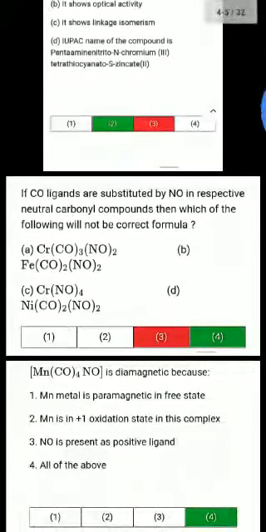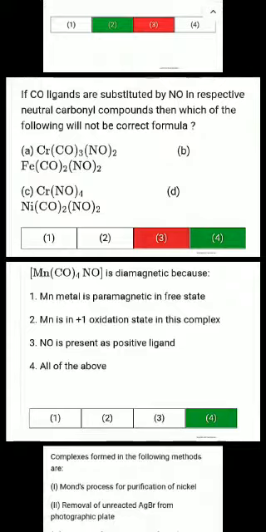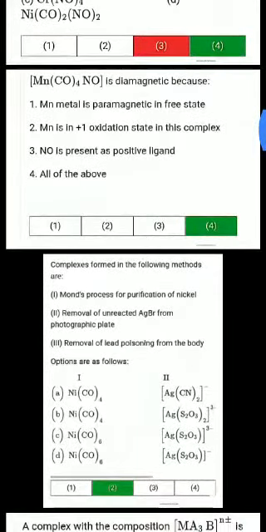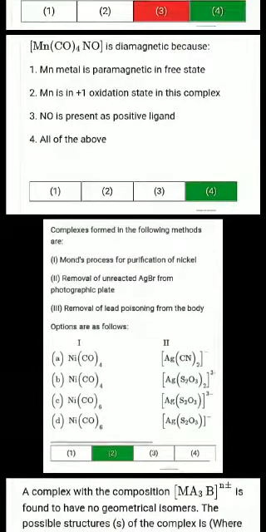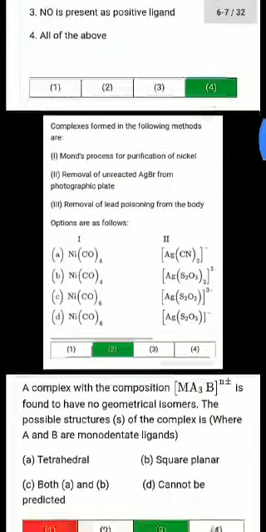B option, if CO ligands are substituted by NO in respective neutral carbonyl compound, then which of the following is not correct formula? So the option D, Ni(CO)2(NO)2 is the correct option. Mn(CO)4NO is diamagnetic because of the reason Mn metal is paramagnetic in free state, Mn is in 1 plus oxidation state in this complex, and NO is present as a positive ligand. All of the above, मतलब D option.